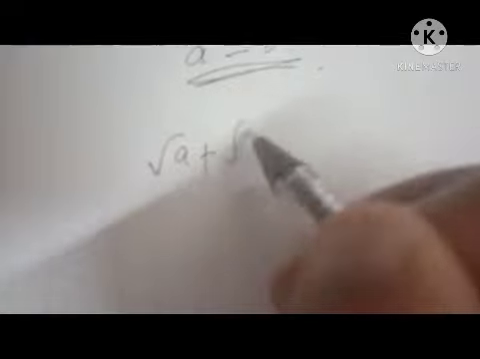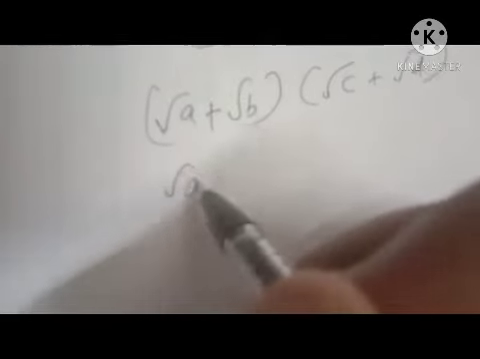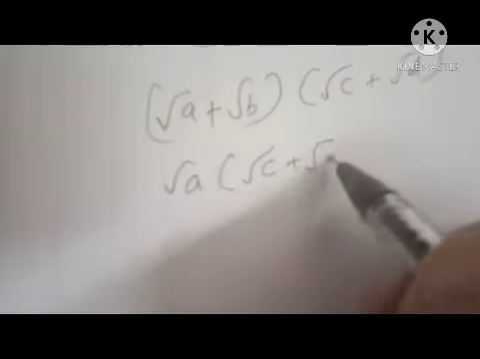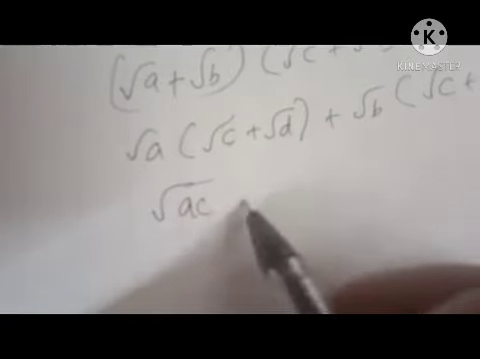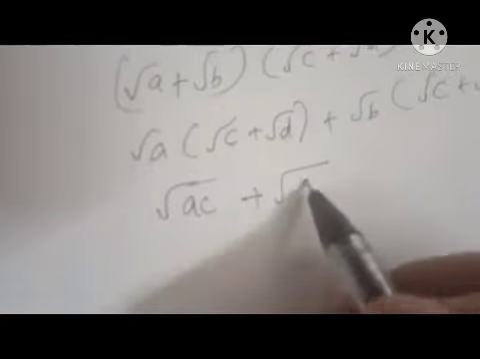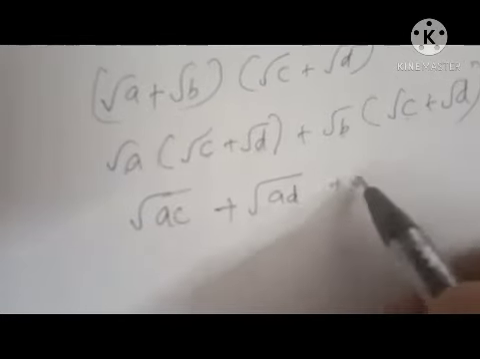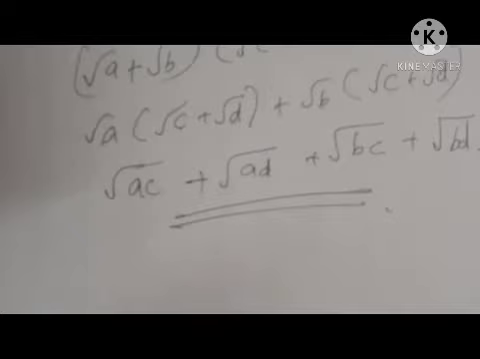The next is root a plus root b into root c plus root d. This we can expand the bracket: root a into root c plus root d, plus root b into root c plus root d. That will be root a into root c, root ac; root a into root d, root ad; root b into root c, root bc; root b into root d, root bd. So this is the answer.